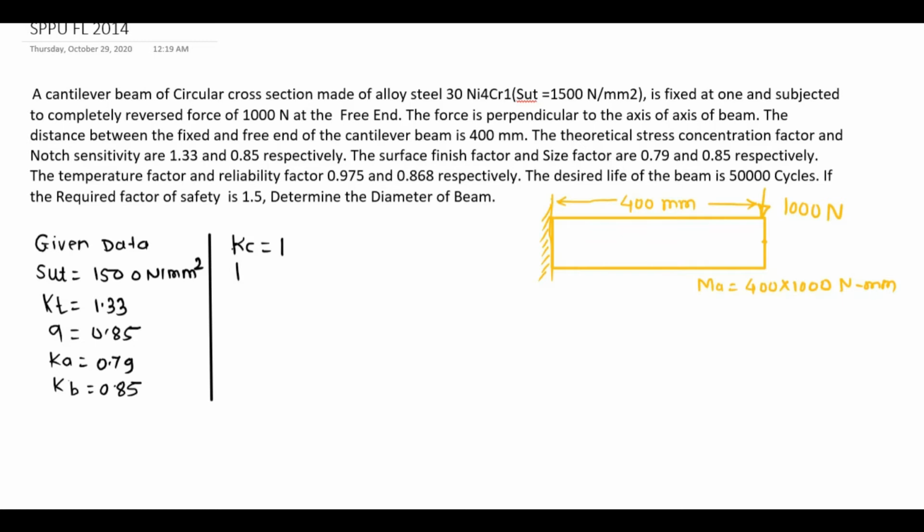The temperature factor Kd is 0.975, and the reliability factor is Kg, denoted by 0.868. The modifying stress concentration factor is calculated by 1 divided by Kf formula.